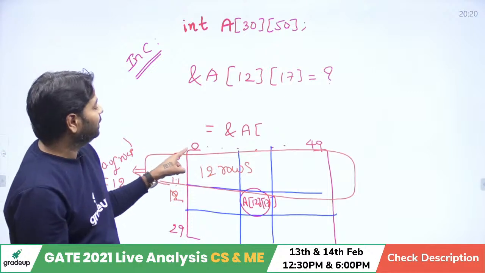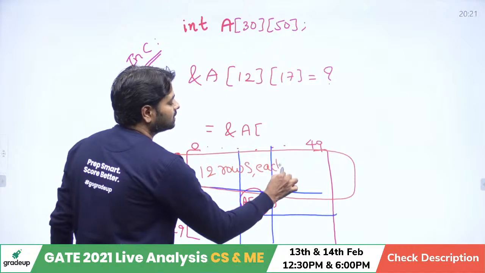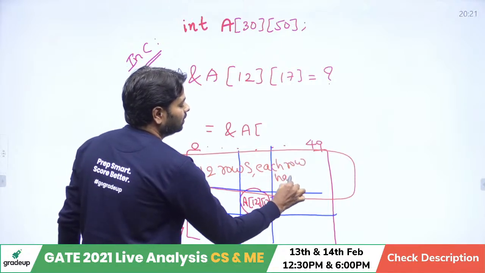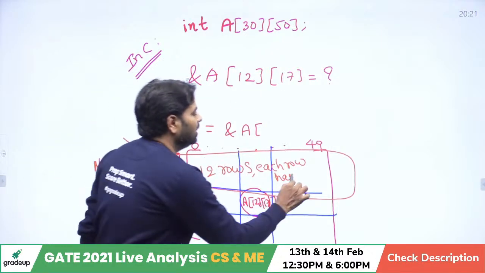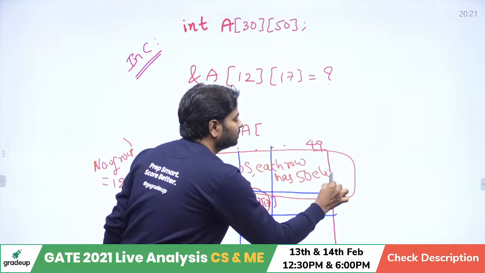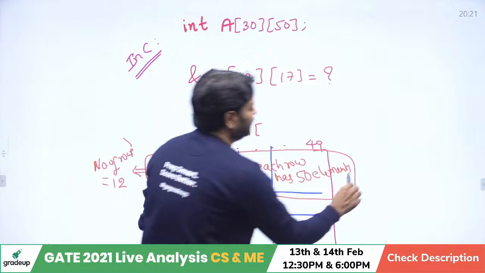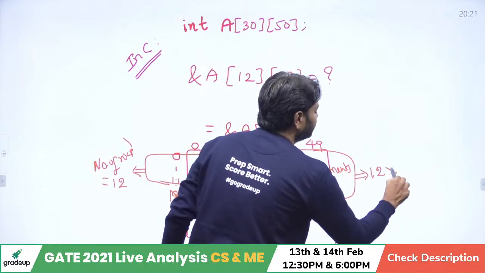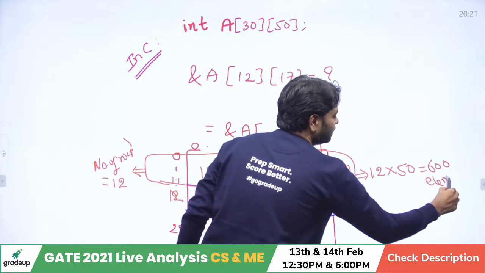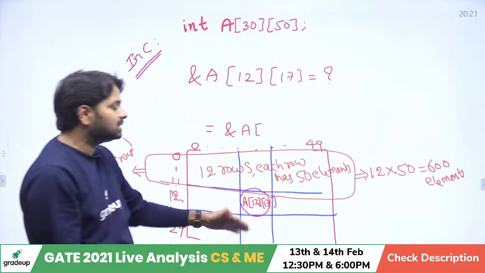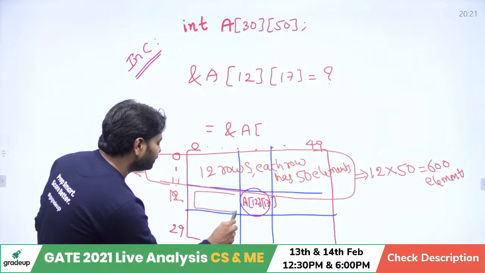And each row has how many elements? 0 to 49. Means 12 rows where each row has 50 elements. No need to calculate 49 minus 0 plus 1, 50 only comes out. If you calculate the total number of elements before this row, 12 into 50, that is 600 elements before the present row.